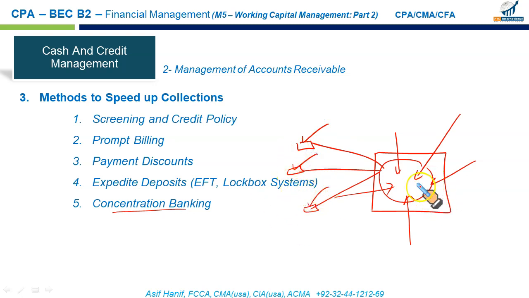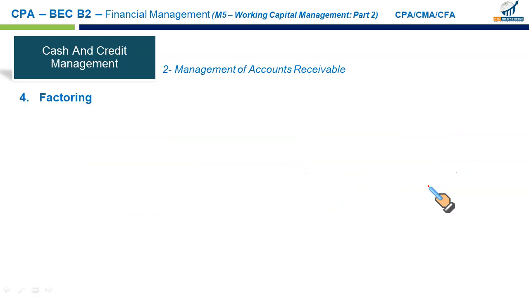And we keep a sizable cash balance in this account and use it for short-term investments. So this will improve the controls in the system. You will be able to make good use of the idle cash balances available in this account.